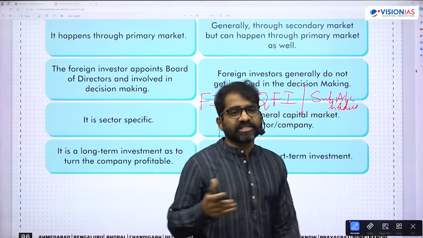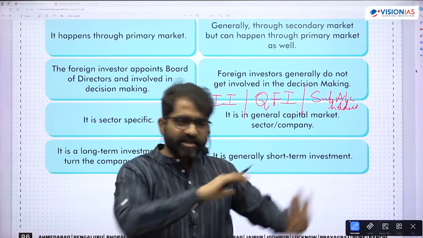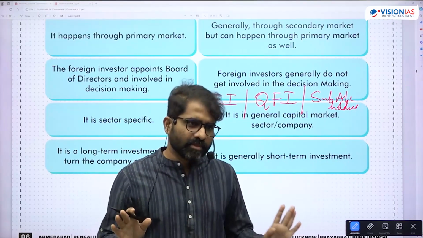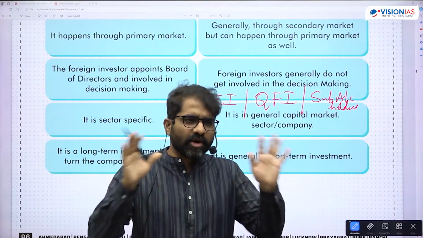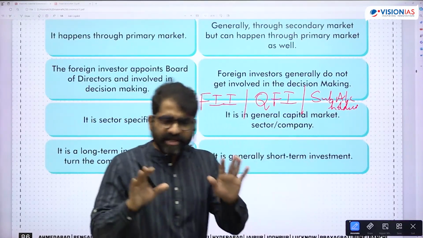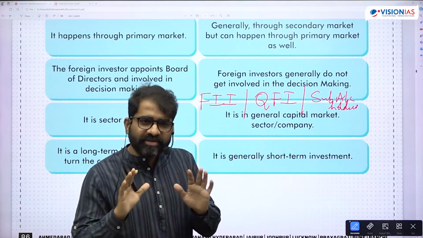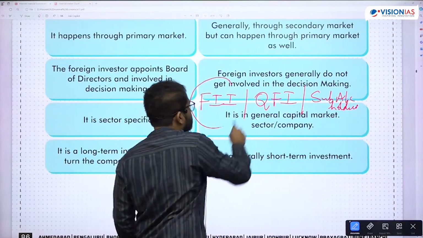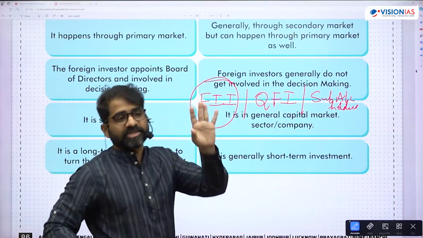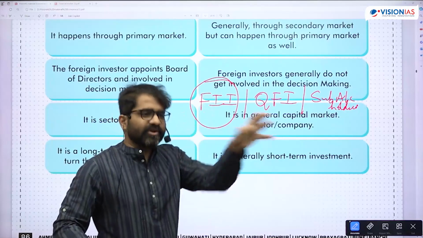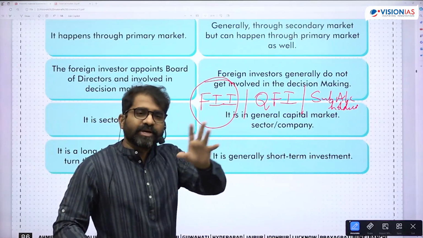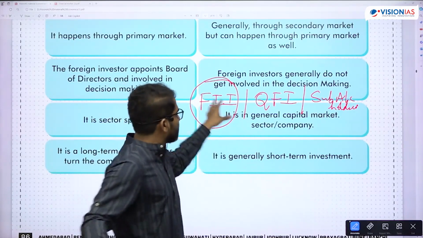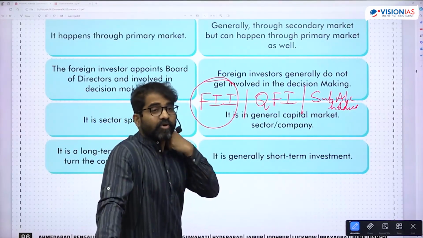See, institutional investors put a lot of money in the markets. If we can follow them, we will become rich, simple. Because they have a lot of research mechanism, they will do all the research, they will put money in the stock market, we keep track of them and closely follow them. These are institutional investors. They put in crores of rupees. A share price will increase because these fellows are investing. Whether it is a domestic institutional investor like a mutual fund, or a foreign institutional investor like the FIIs. Okay, but what is the benefit for us?